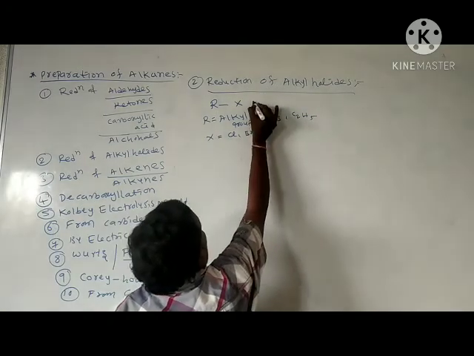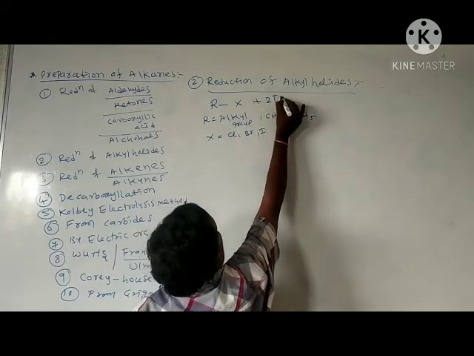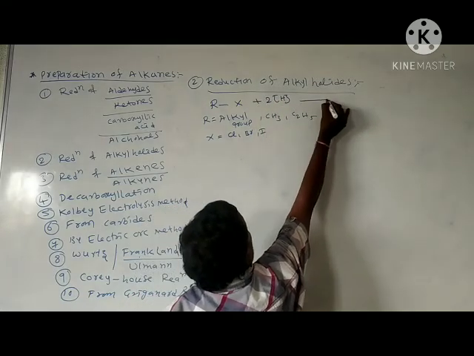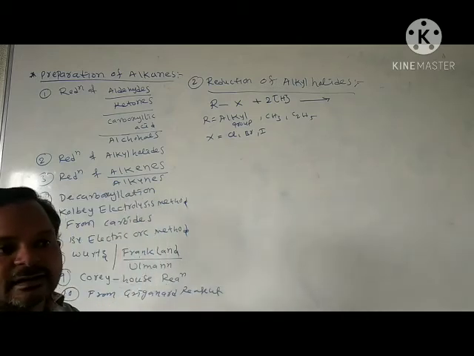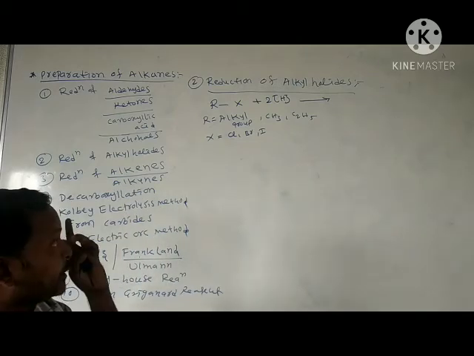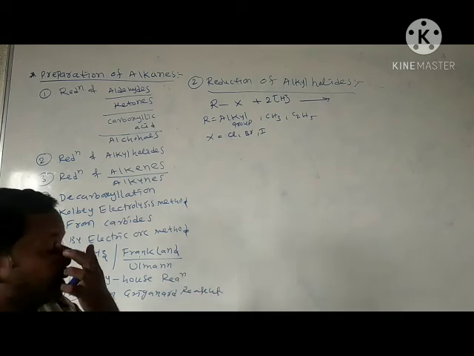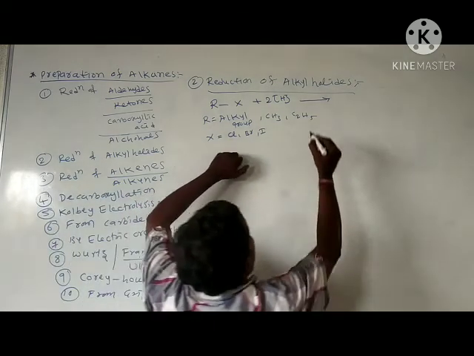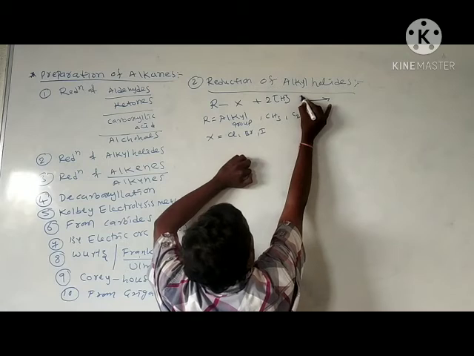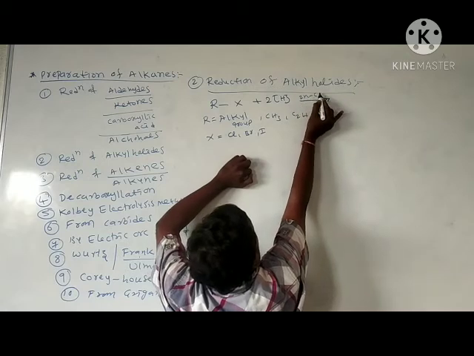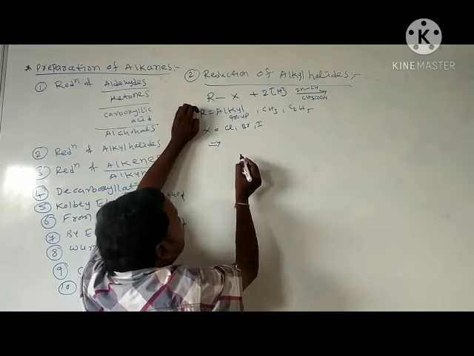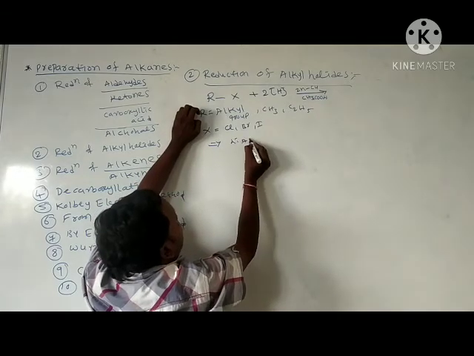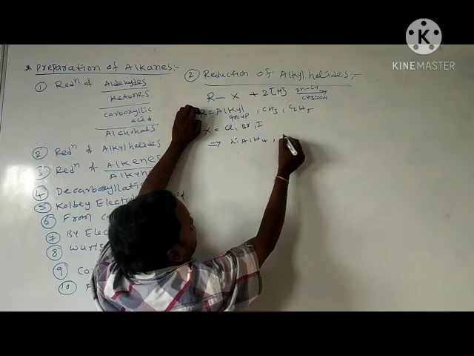RX reacts with 2 moles of nascent hydrogen. What is the meaning of nascent hydrogen? Newly generated hydrogen, we call nascent hydrogen. Different reagents are there. Lithium aluminium hydride acts as a reagent here.